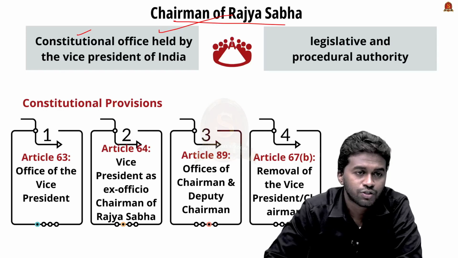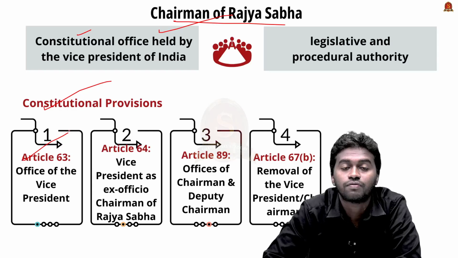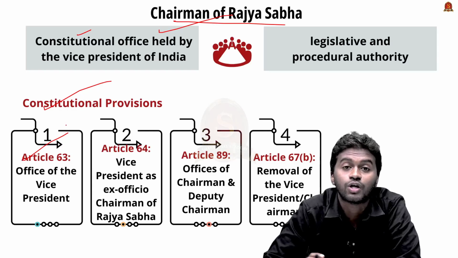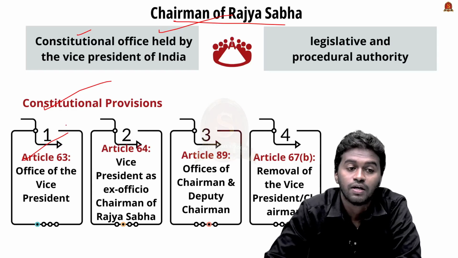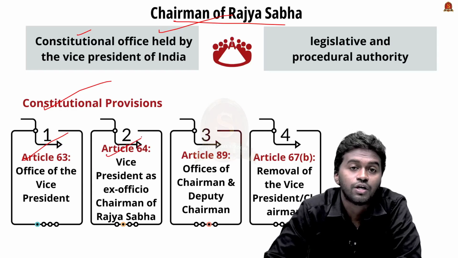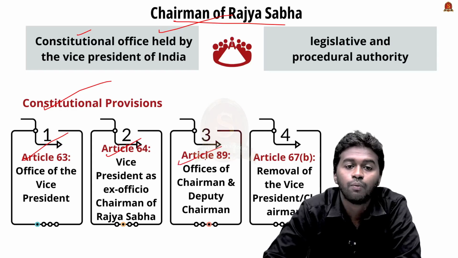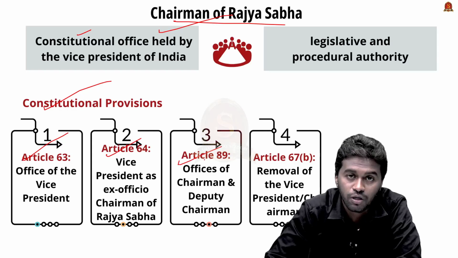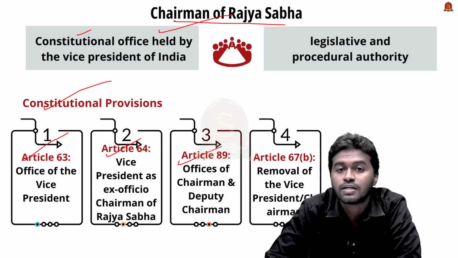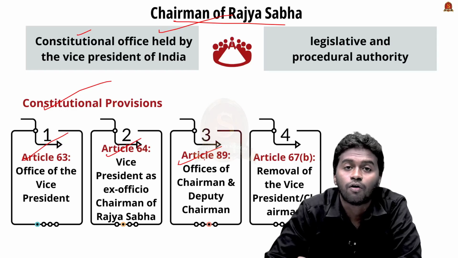Coming to the constitutional provisions related to the Chairman of Rajya Sabha, first we have the Article 63 of the Indian Constitution, which talks about there shall be a Vice President of India. And Article 64, it is talking about that the Vice President of India shall be the ex officio Chairman of Rajya Sabha. And then we have Article 89, which is talking about the offices of the Chairman of Rajya Sabha and the Deputy Chairman of Rajya Sabha. And then we have Article 67, Clause B. It is a very important article for today's topic, that is, it is talking about the removal of Vice President of India.